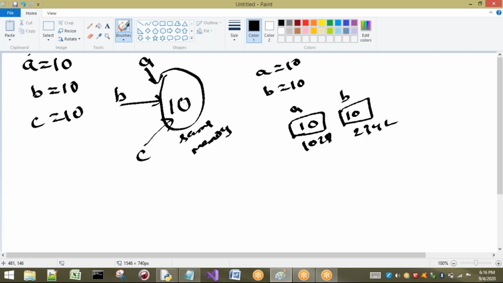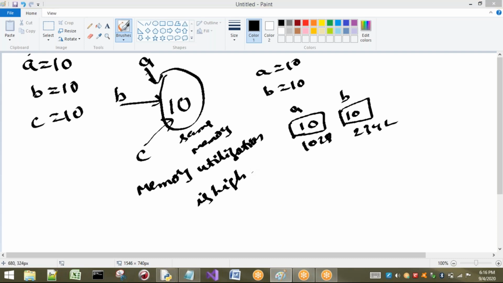But in our Python, if the value is same, then automatically all the variables are going to refer to the same memory location. So here you can understand that memory utilization is high. Very important word, memory utilization is high. That means I am utilizing the memory very effectively without wasting the memory. Okay, right.